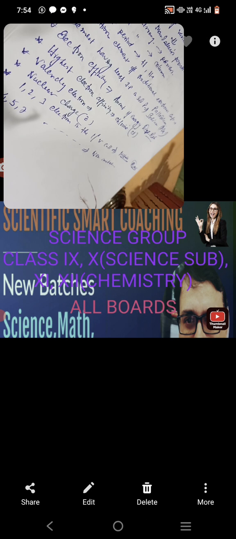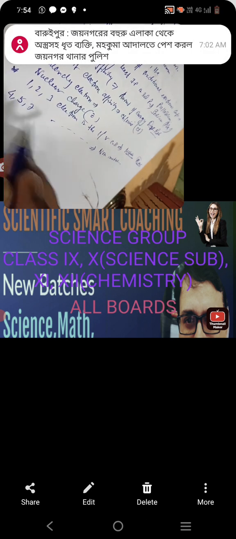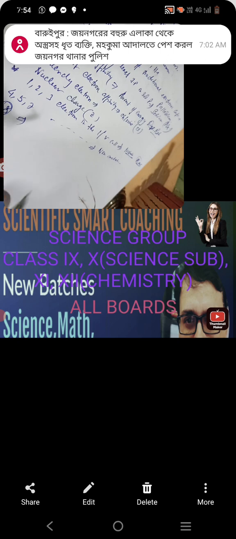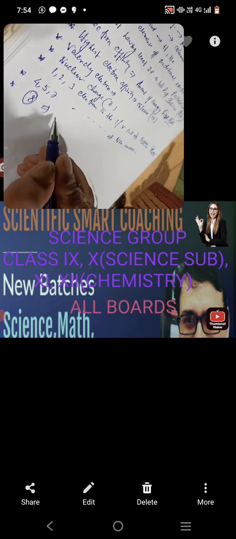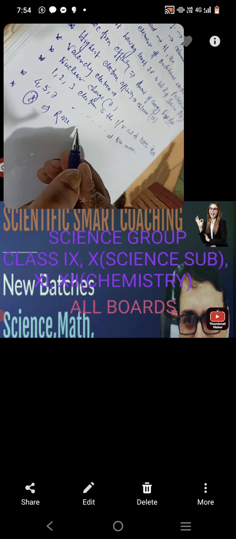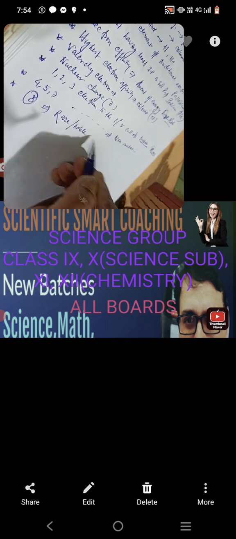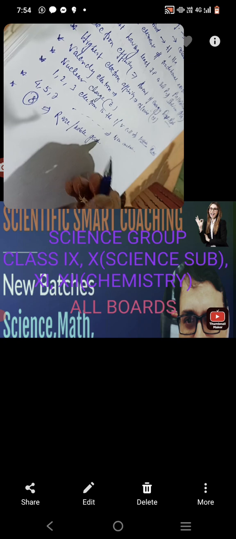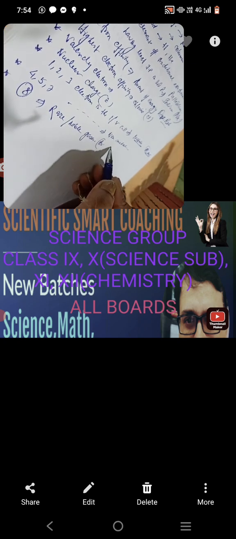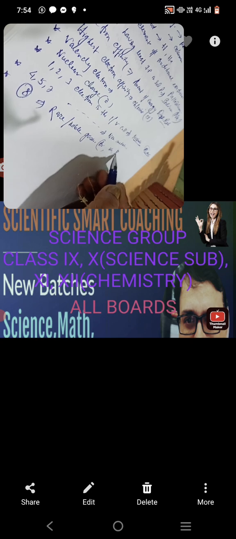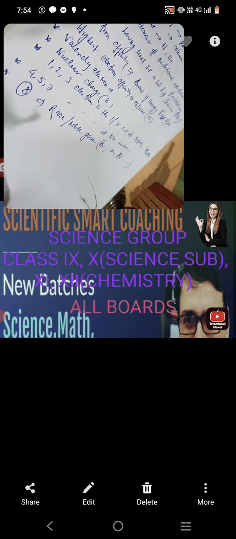Elements with 8 electrons in the last shell are rare or noble gases. Examples: argon, krypton, xenon, etc.